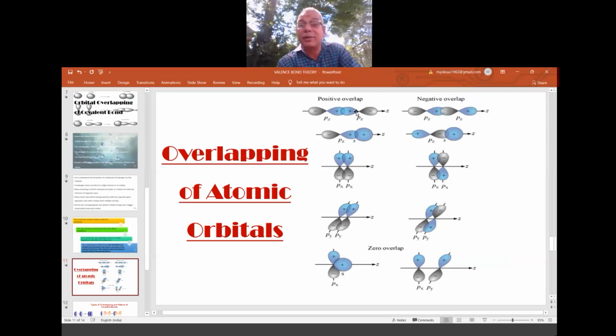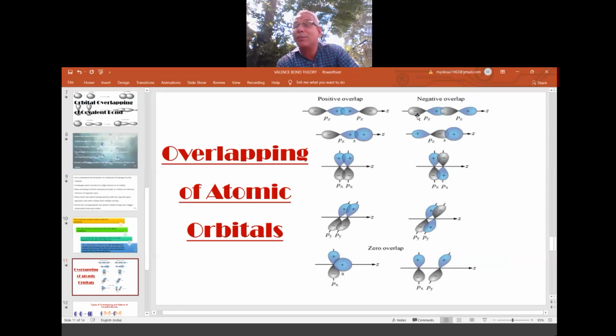So in the same way, if the probability of finding electron of this orbital is in this area, if they approach each other, then only overlapping takes place. Otherwise, no overlapping. Such overlapping is called as what? Positive overlap. So it is the positive overlap that will give the result of bond formation.